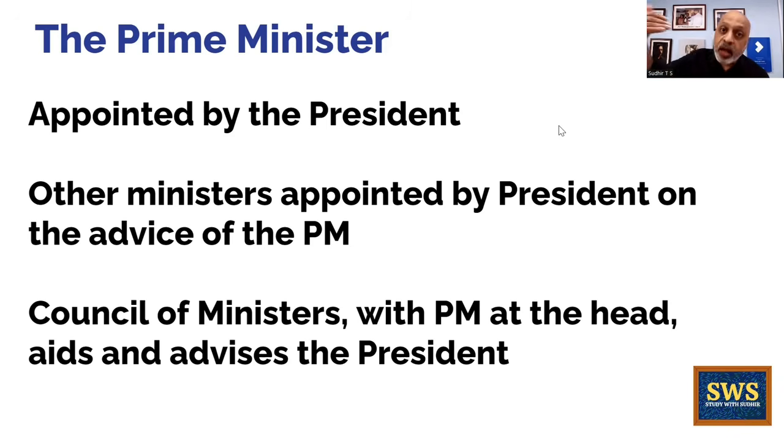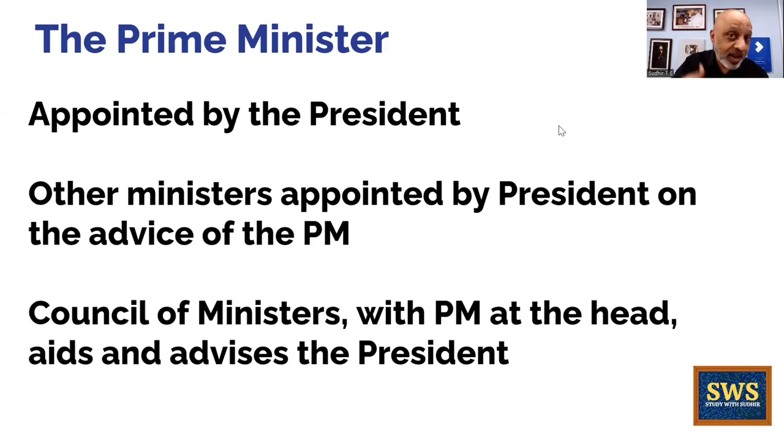And the President, in accordance with this advice, will act, right? That's what the Constitution of India says, because it follows the British way of parliament. And such advice is given by the Council of Ministers according to the Constitution. Iski jo barikiyan hain, the minutiae, the details of this, we will deal with later on in this chapter.